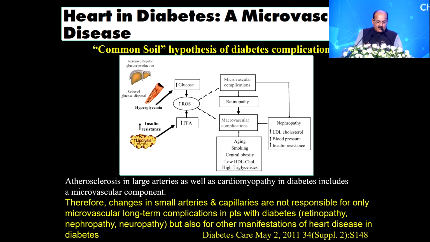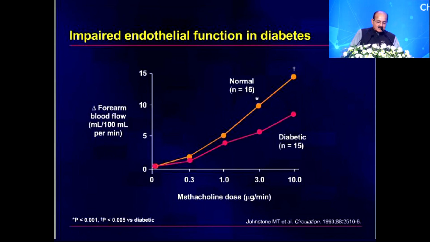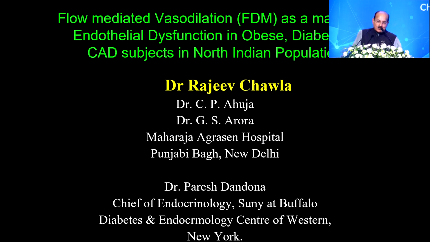So changes in small arteries and capillaries are not only responsible for microangiopathy in the long term, like retinopathy, nephropathy or neuropathy, but also for other manifestations of heart disease, which today we know as preserved heart failure or mid-range heart failure. If you do an angiography, they might have absolutely normal coronary arteries. So it is actually the endothelial dysfunction which sets in much earlier, and it can fortunately be picked up by doing a flow-mediated vasodilation, which could be done at the bedside by using a 2D echo.